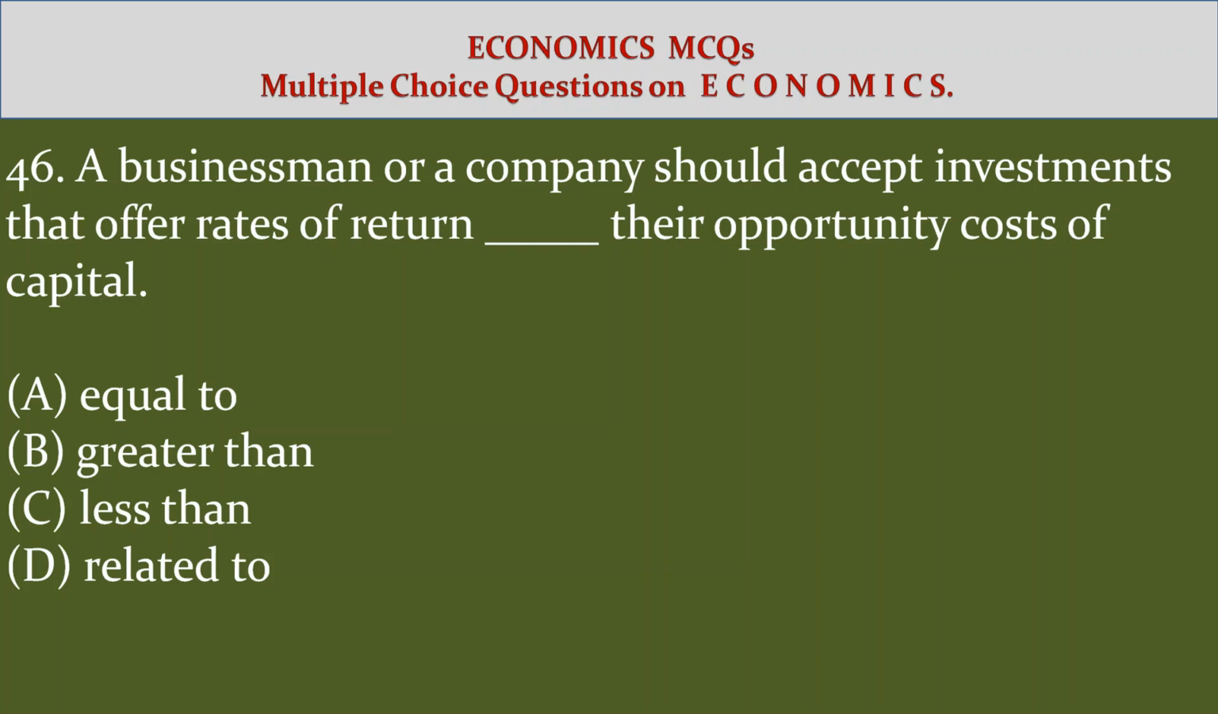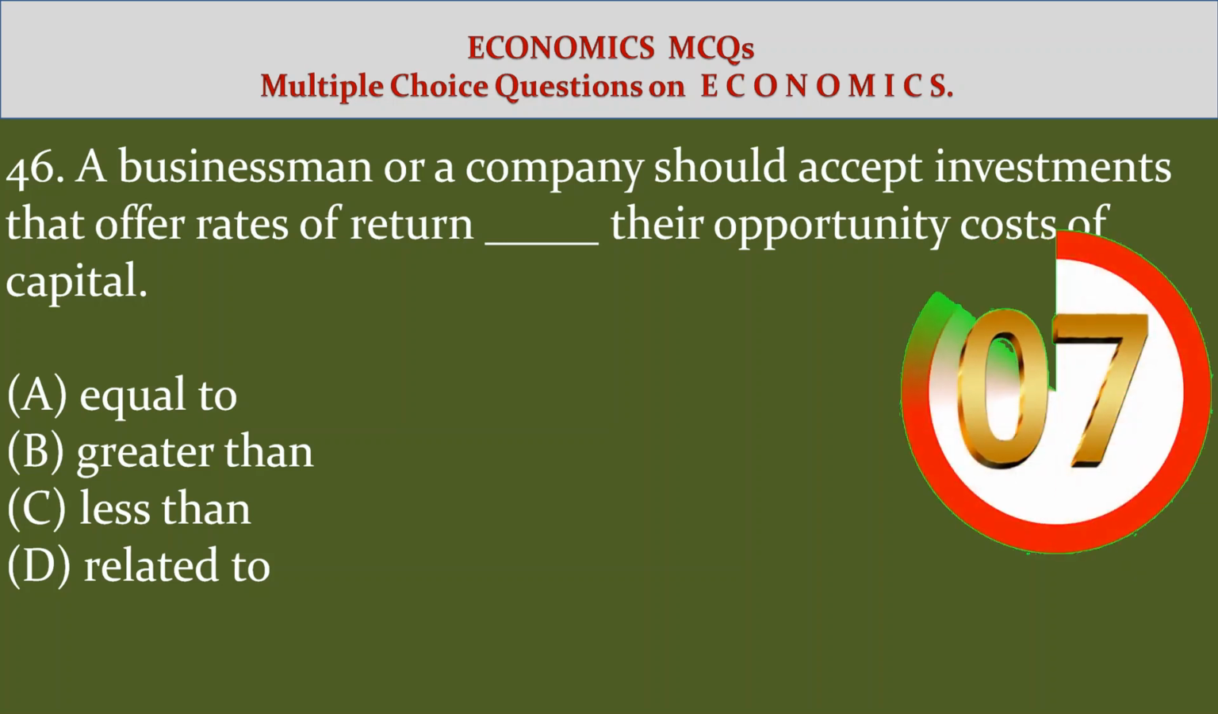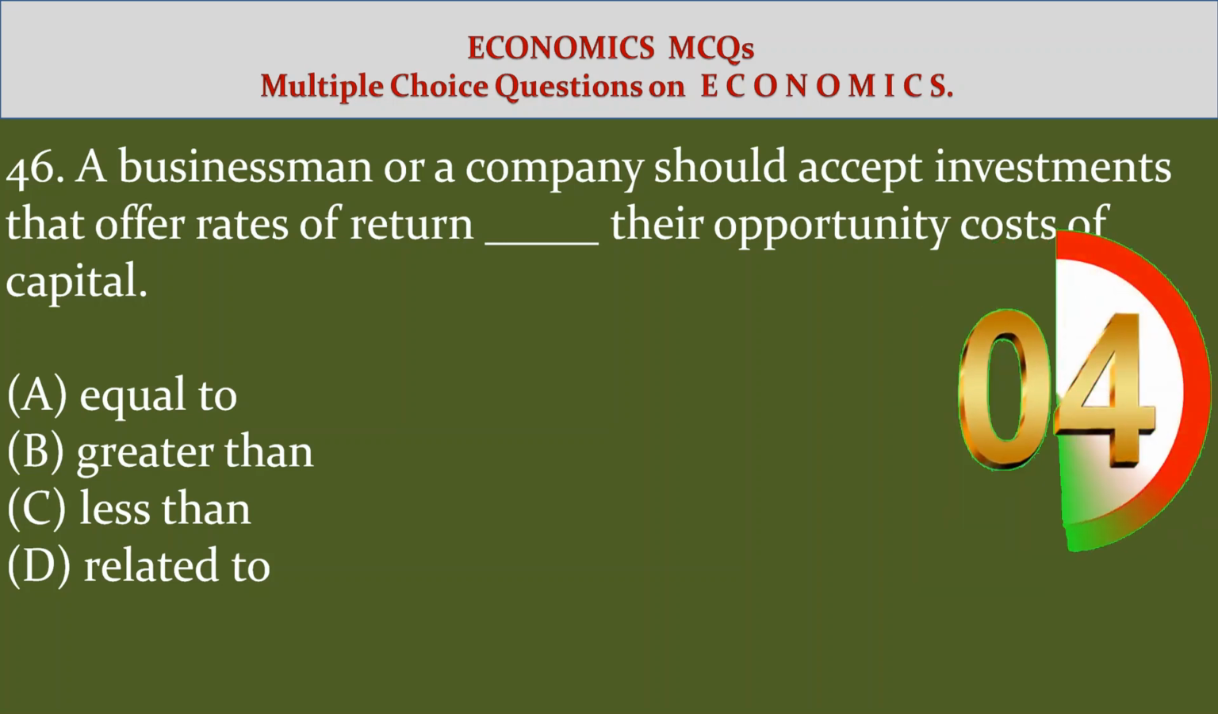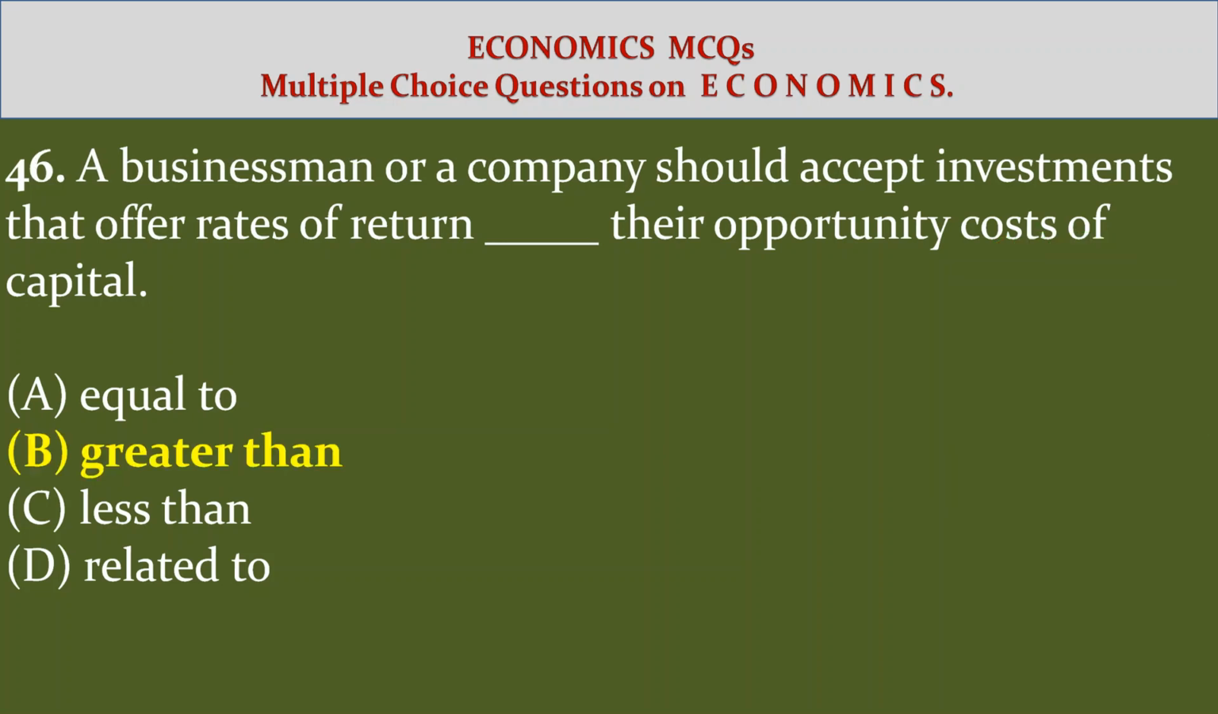46. A business or a company should accept investments that offer rates of return dash their opportunity costs of capital. Option A equal to. Option B greater than. Option C less than. Option D related to. Answer option B greater than. A businessman or a company should accept investments that offer rates of return greater than their opportunity costs of capital.